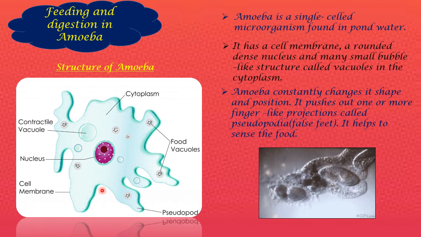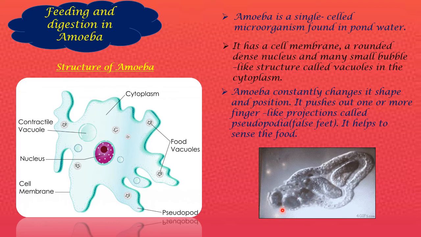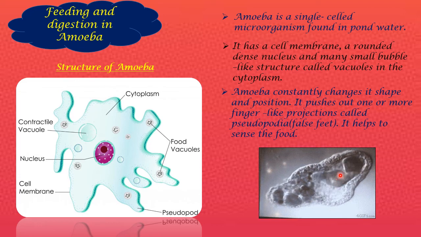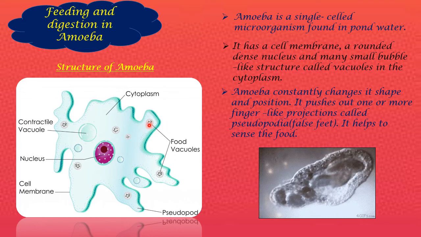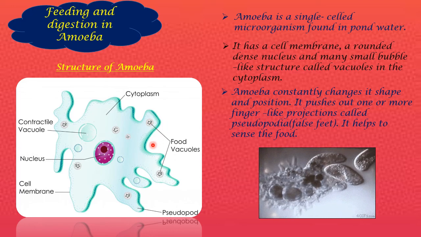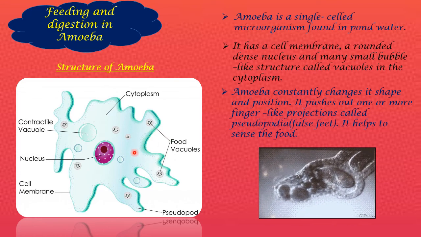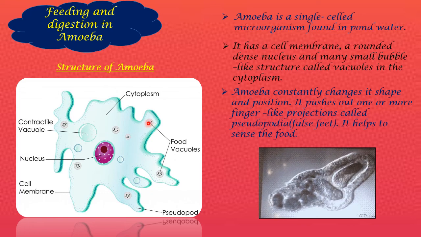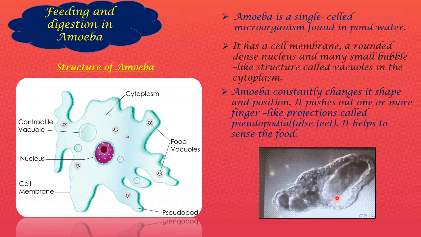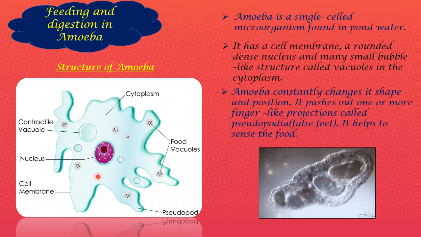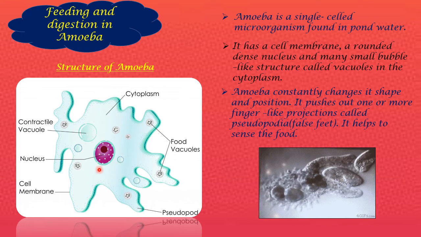See here, this false foot moves and grabs a food particle, and then the food particle gets digested inside this food vacuole. See, these are the food vacuoles. If there are any food particles present here, it will engulf and close around them, and then the food particles will get into the food vacuoles and the digestion process will happen inside. Then comes absorption, and it will be assimilated to all parts of its body, I mean the cell.